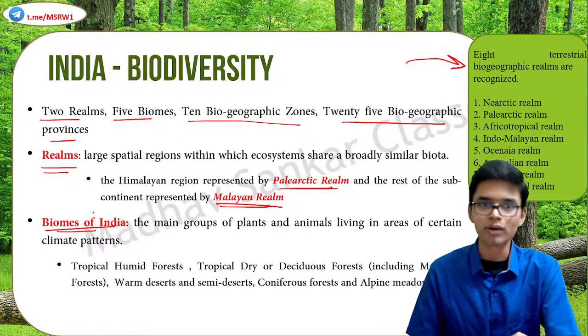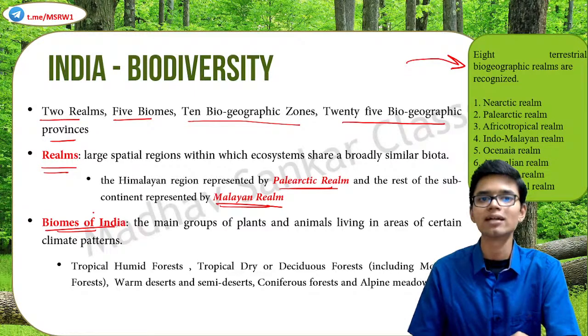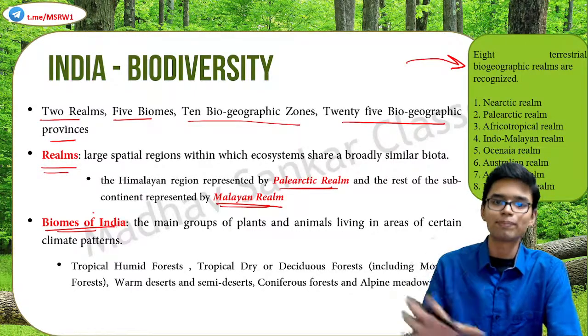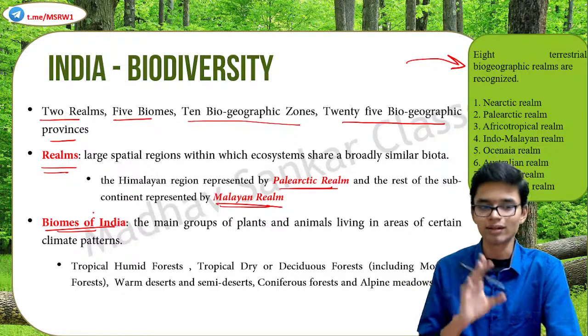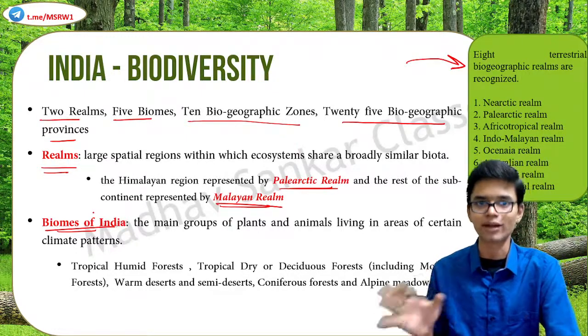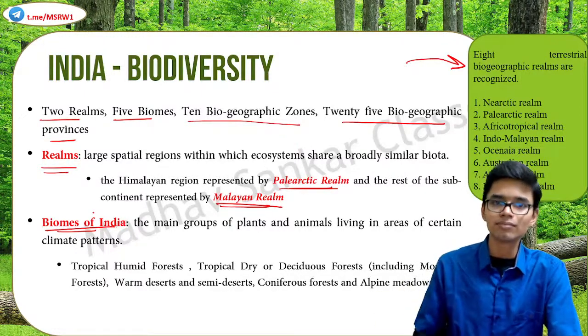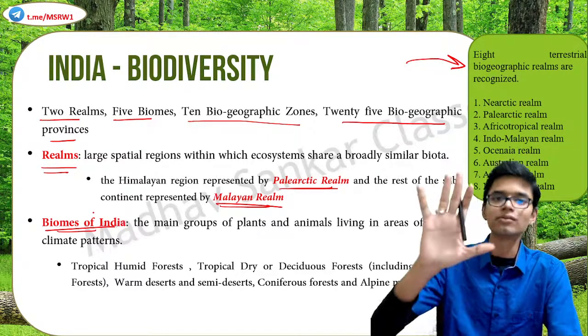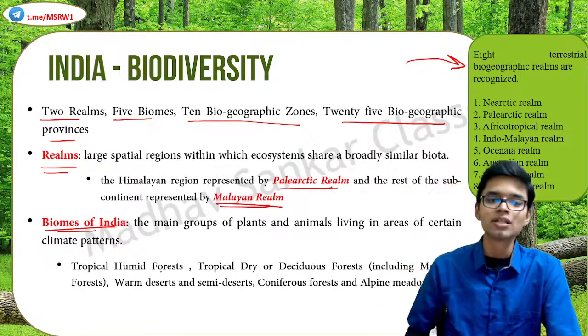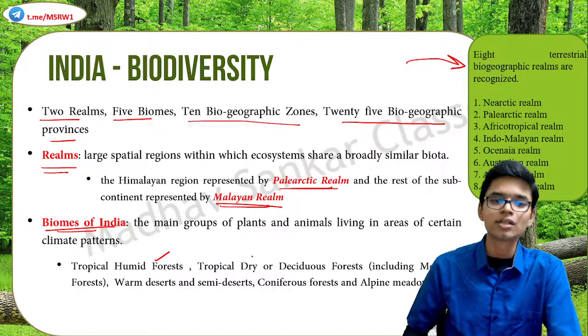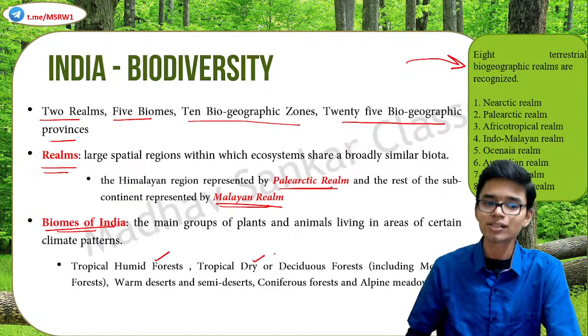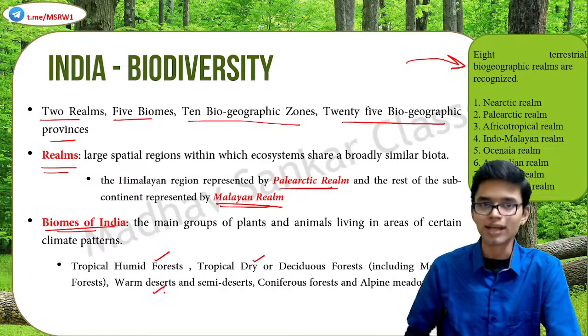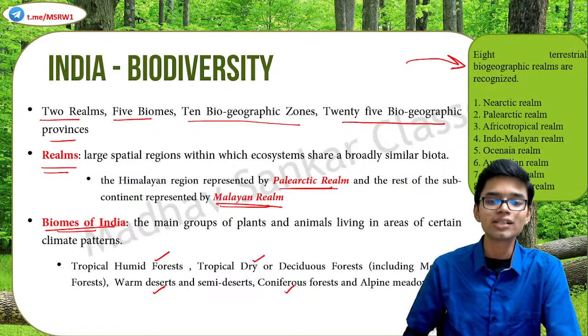Next comes biomes. India is divided into 5 biomes. I know that you already know what a biome is because I have taken that in our second lecture, I think. Based on plants and animals living in a particular area and climatic patterns, we can see 5 different types of biomes in India: tropical humid forests, tropical dry or deciduous forests, warm deserts and semi-deserts, coniferous forests, and alpine meadows.